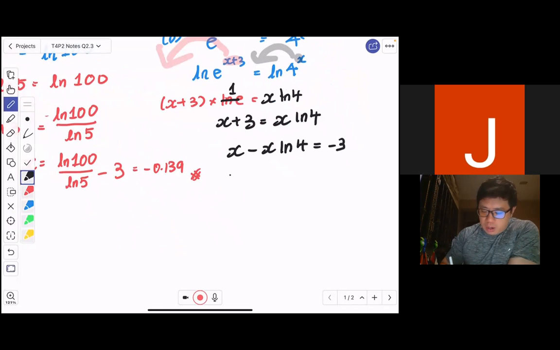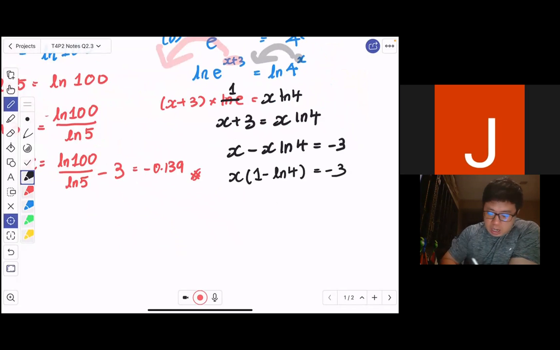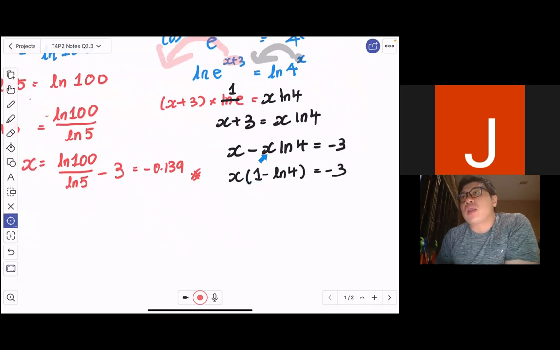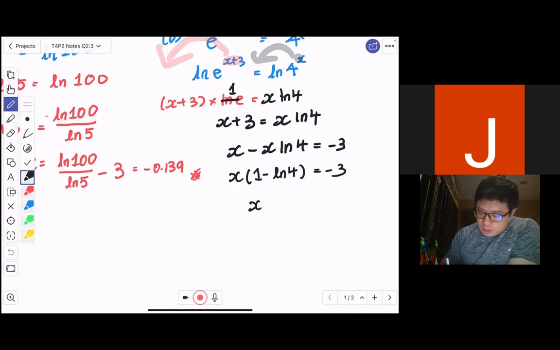If you factorize out your x, you have x bracket 1 minus ln 4 equals 3. Do you realize this? You can actually solve for x by factorizing out the x. All this ln 4 is just a coefficient, and x has a coefficient of 1, which is why I can factorize out x. Following which, just solving this, negative 3 over 1 minus ln 4, you should get your answer to be, let's see, 7.77. Thank you.